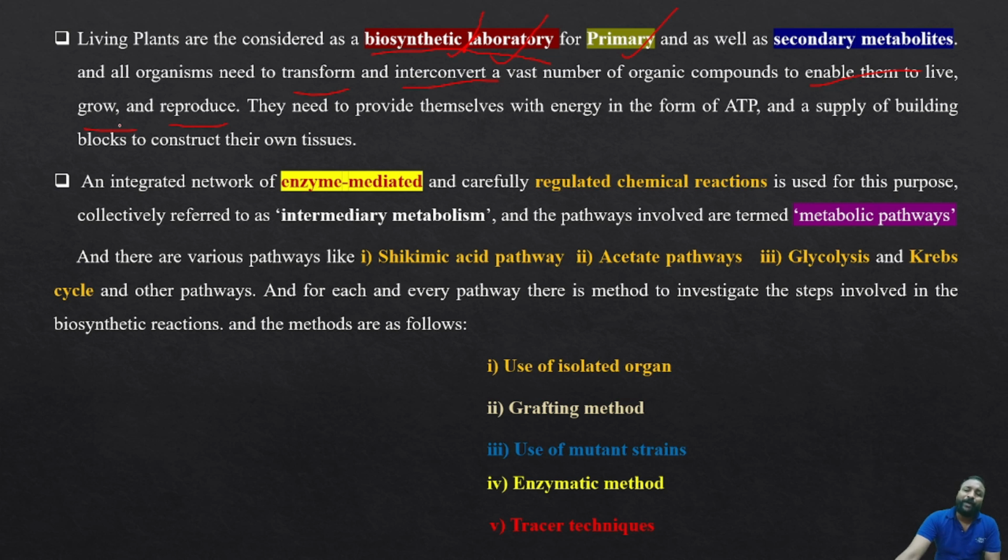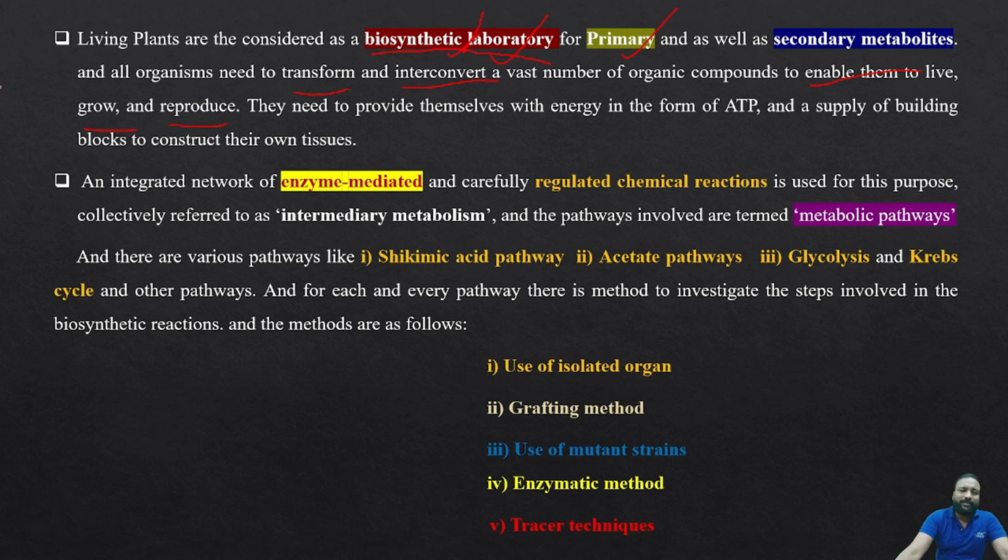In the biosynthetic pathways, either catabolism or anabolism should be there, either formation of new organic compounds or breakdown of that newly formed organic compound to get energy. So this process will be carried throughout the life cycle in order to reproduce, live, sustain, develop and grow. Is it clear, my dear students?